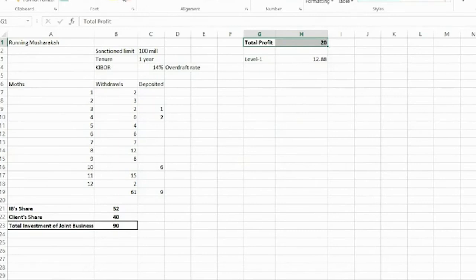So this is 20 million profit. Now, according to the first level, that equals this amount. And what is this amount? KIBOR into the total investment of the joint business. They say that this is the profit ceiling.